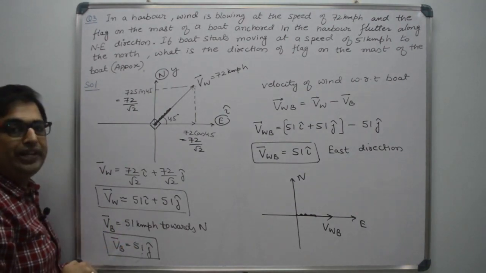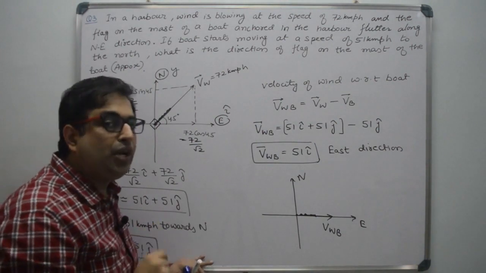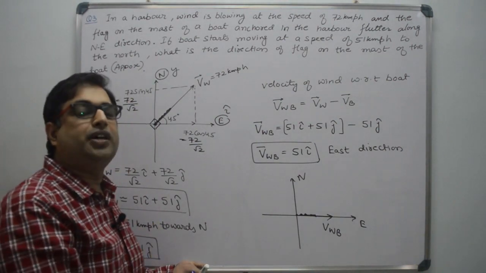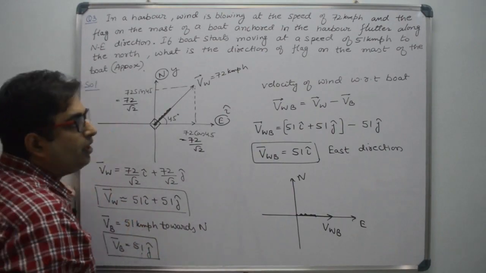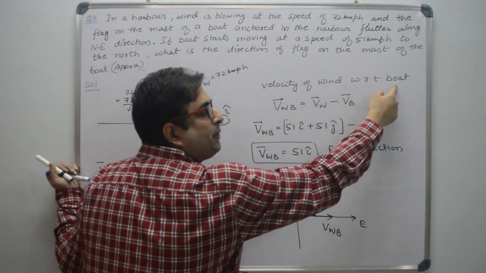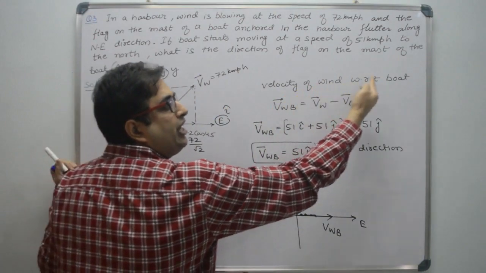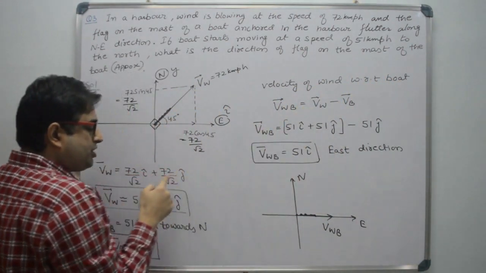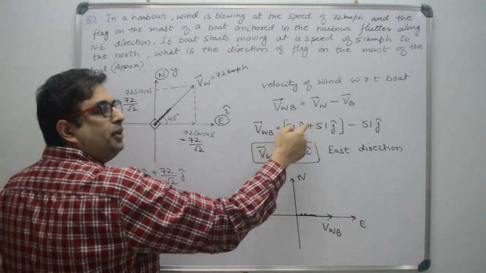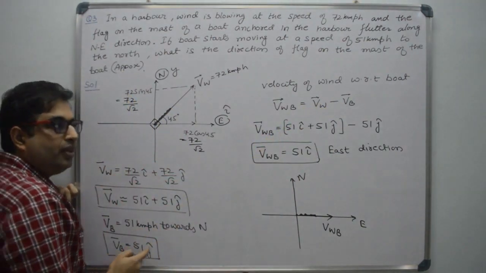Now what we have to find out? We have to find out the velocity of wind observed by the boat, observed by the moving boat. So the velocity of wind with respect to the boat. That means we have to subtract the velocity of the boat. Right? So put the velocity of wind here, put the velocity of boat.